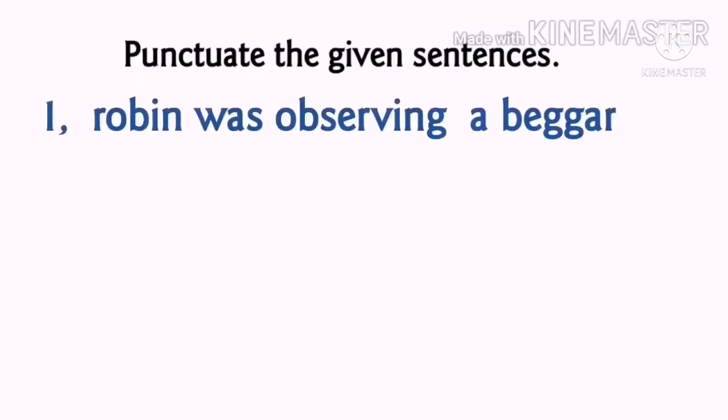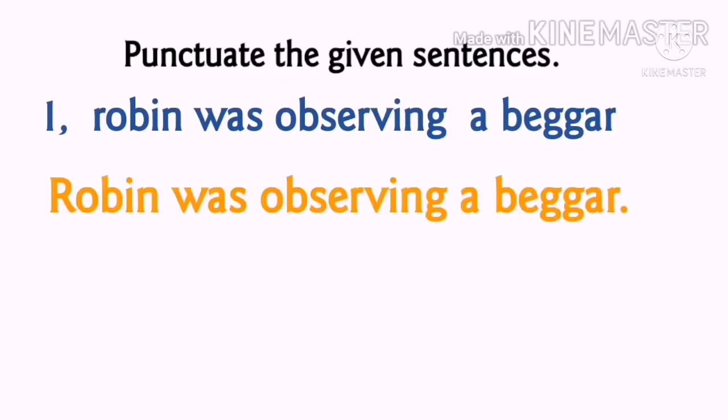Next, I'll give some sentences. What you have to do is use correct punctuation marks, and we know that sentences will begin with a capital letter. So let's see some sentences. Robin was observing a beggar. Here, what is the error? The first letter should begin with a capital, and at the end there should be a full stop.